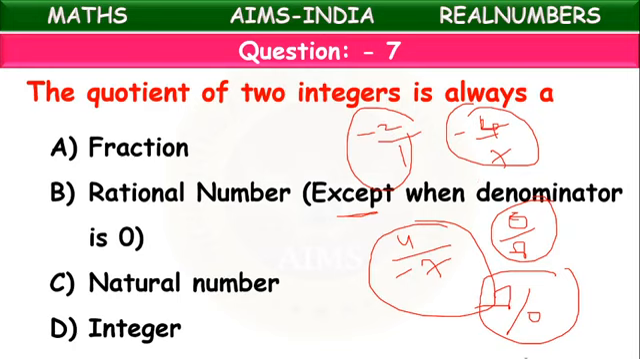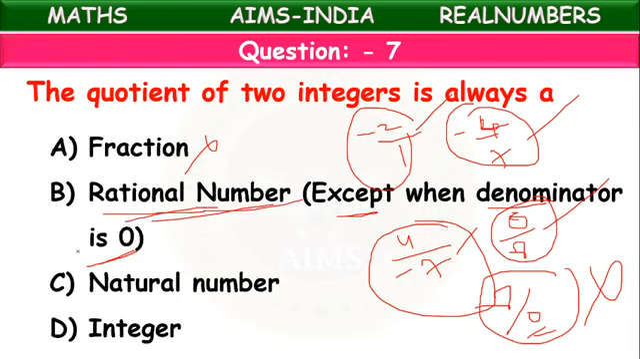Is it always a fraction? No, because when we get a negative sign, it will not be a fraction. It is always a rational number, except when the denominator is 0. Here a rational number, rational number, rational number, rational number. Here no, because the denominator is 0. So this is correct, because it is always a rational number except when the denominator is 0. Is a natural number? Wrong. Is an integer? Wrong. So option B is correct.